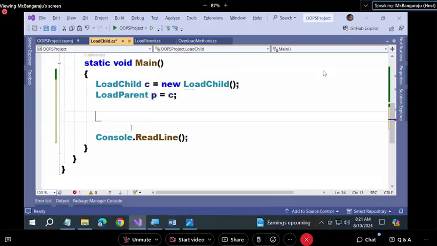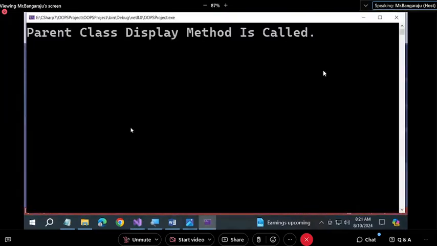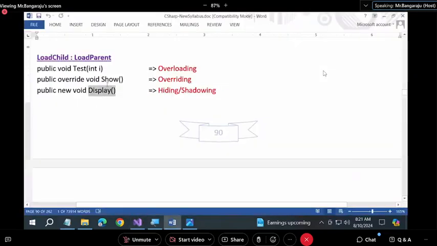Okay, leave it. Now P dot display I'm calling. I won't get an error. Why? Because this method is present in the parent also. Now tell me, when I call this P dot display, what will execute? Parent or child? Louder. Parent, undoubtedly parent. Why? You cannot call pure child class members. What is called? Parent.